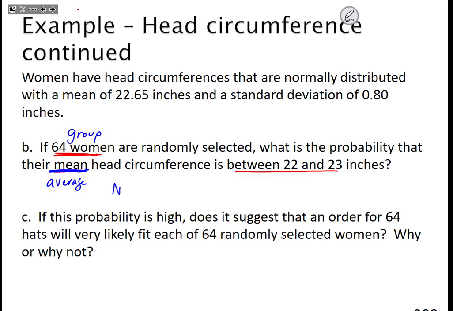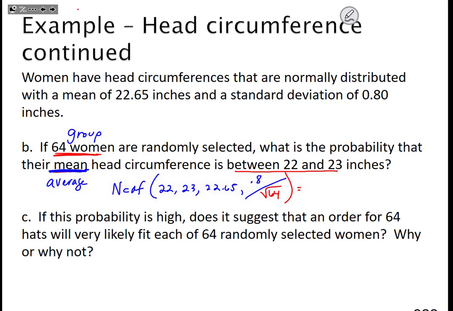So similar setup, normal CDF from 22 to 23, mu is 22.65, but this time the sigma is 0.8 divided by the group, the square root of 64.